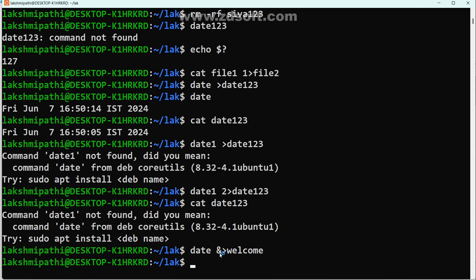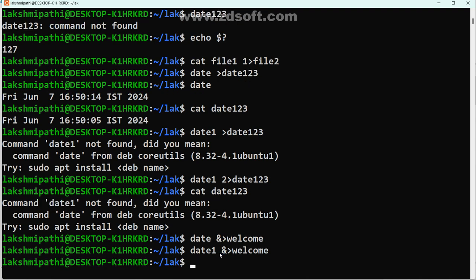Now same thing, up arrow, date 1 I am giving. If I press enter, what happens? Again the command got executed. But now it is treated as which number here? Two, two. 2. Now, see, the error message is not stored in the system. Cat welcome, I given. Shall I press enter?